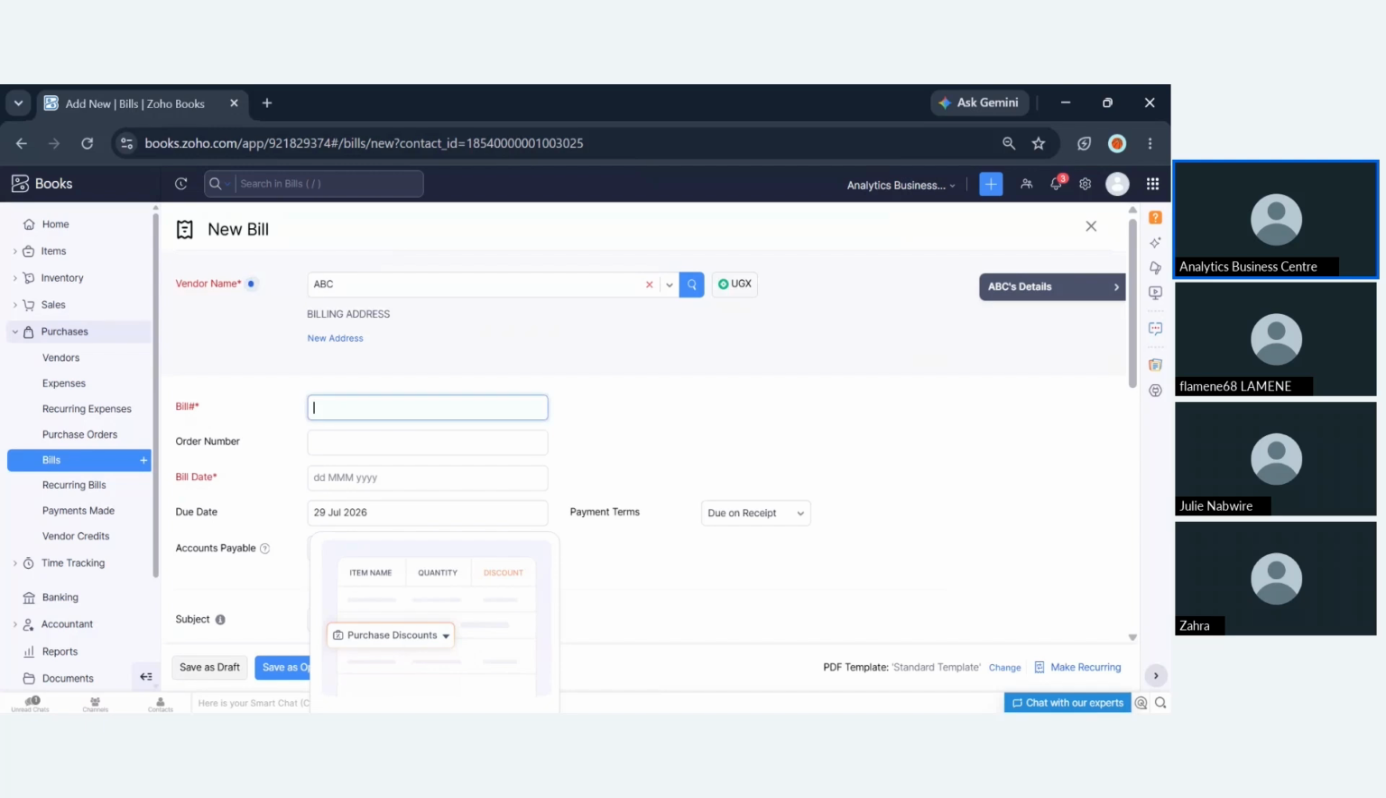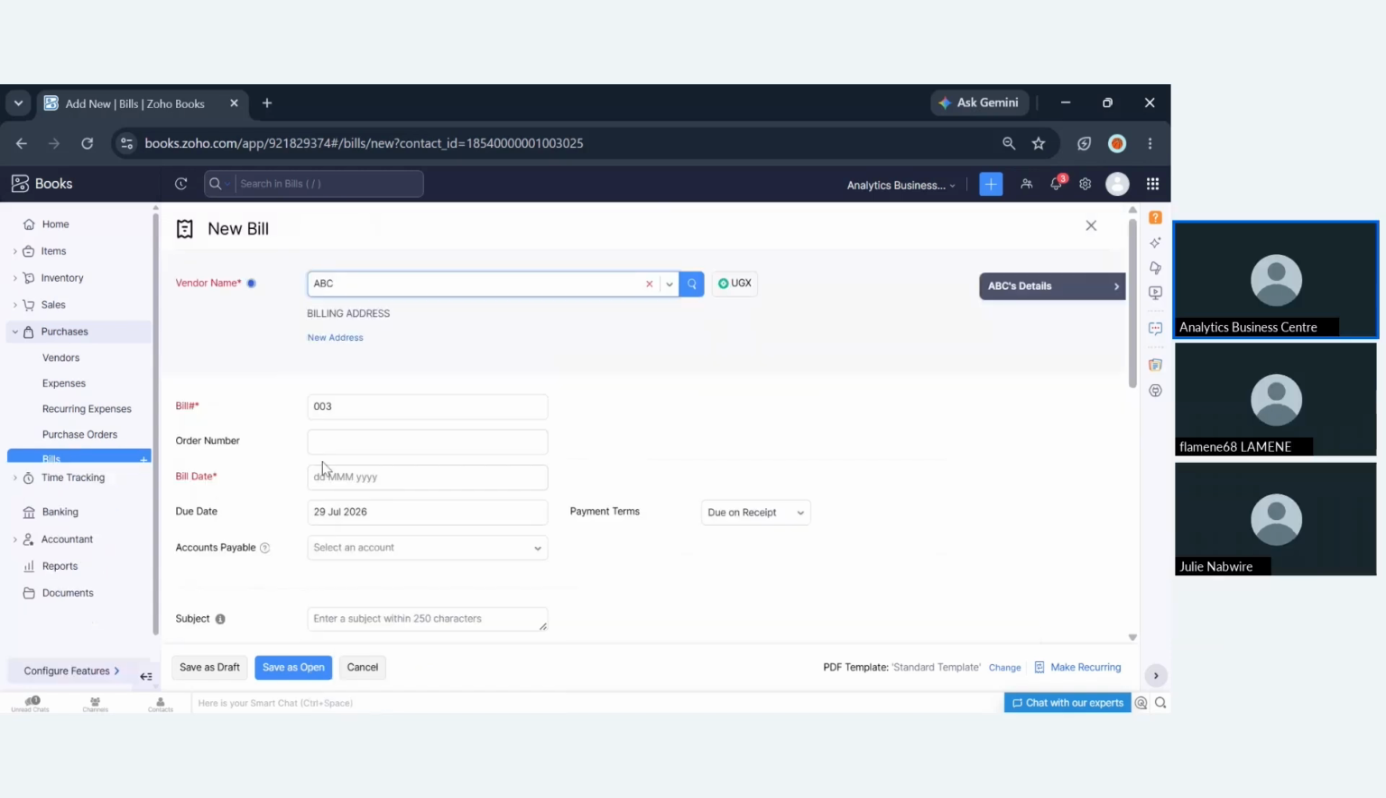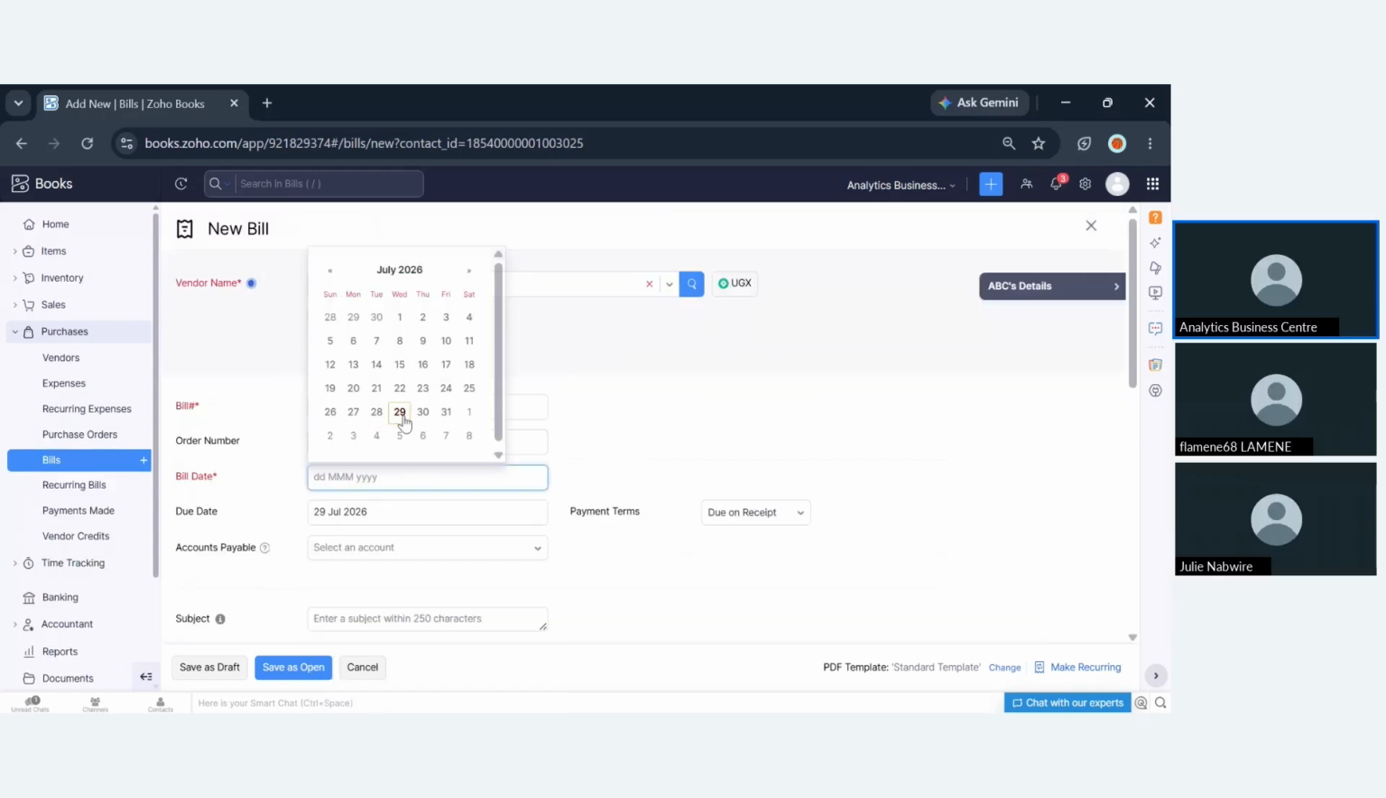So you're going to choose the bill number. Because the supplier sends you an invoice, usually that invoice has a number, so you're going to translate that invoice number to this section. So let's say that invoice number is 003. That's what you're going to feed in there. And then the bill date, the date as per which you're making this specific transaction. I'm going to choose the current date.